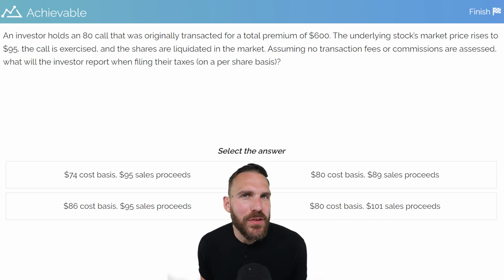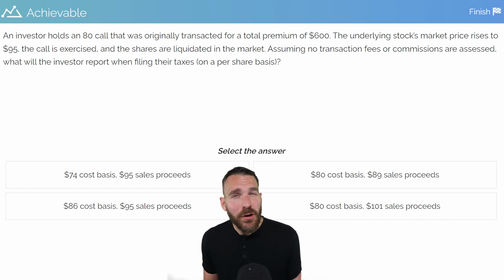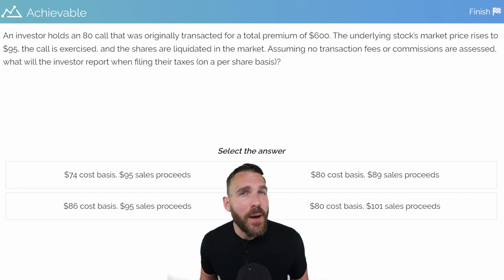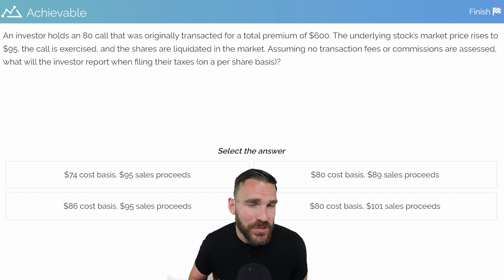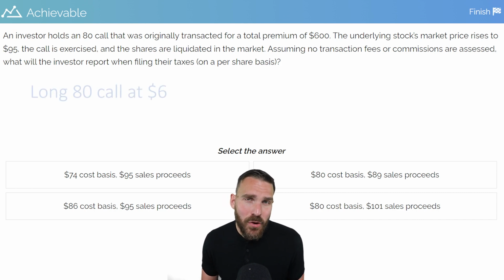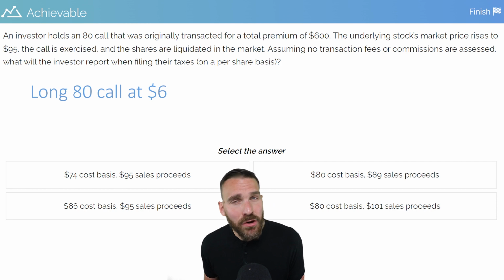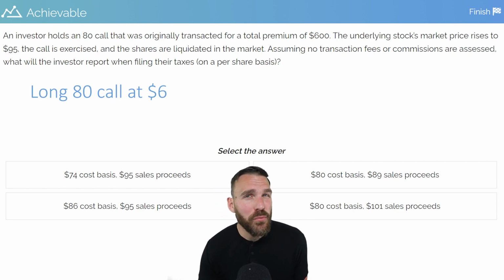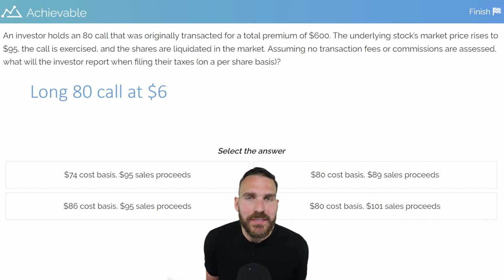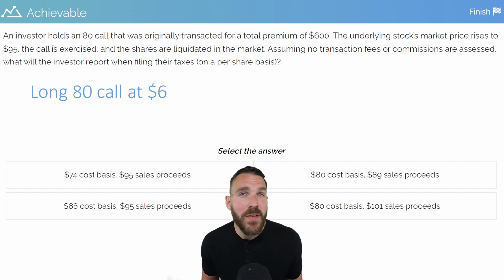The question establishes that an investor holds an 80 call. Now, if you know your options terminology, a holder or someone that holds an option just means that they bought that option or they went long that option. So this investor here has a long 80 call. They tell us that they paid a total premium of $600. On a per share basis, that would be $6. So basically, we have a long 80 call at 6 that the investor established in their account.